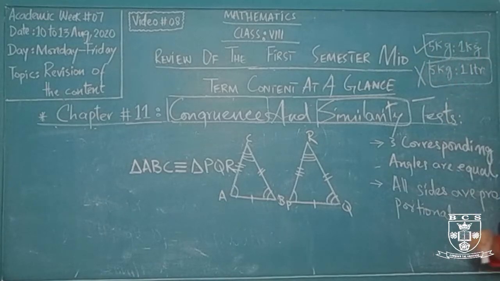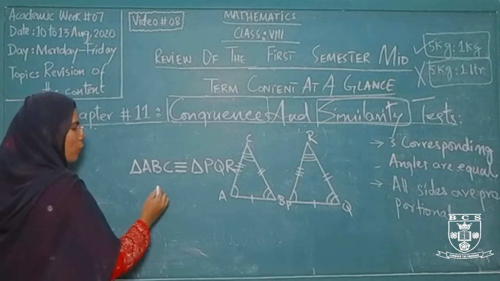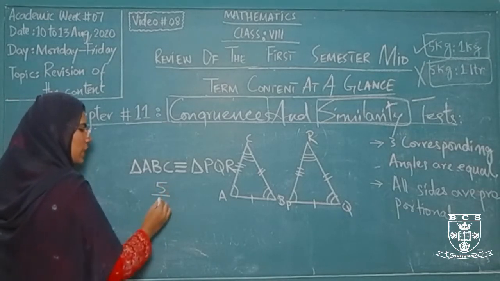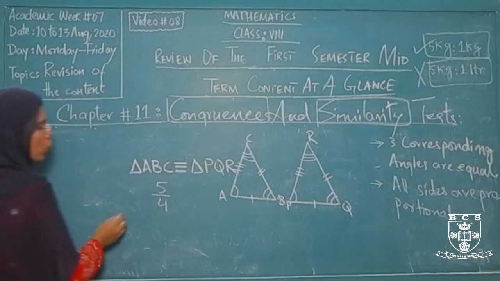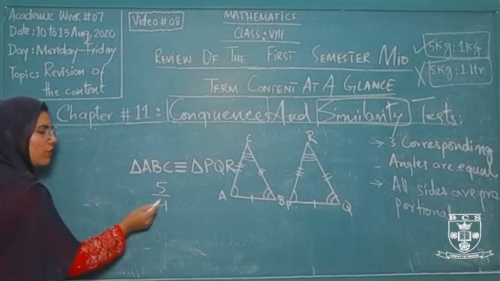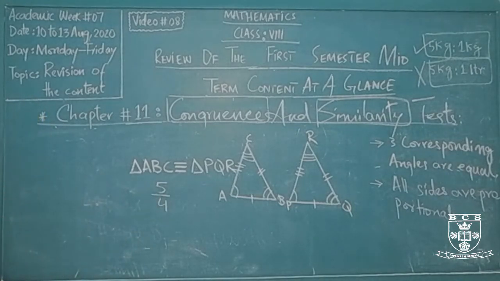This is your ratio. Whenever we have a ratio, we can write it in the form of a fraction. This is 5 over 1. For example, if I change this number to 4, this is the fraction for your ratio. This is 5 over 5. So what we have to do for similarity, all the corresponding sides.